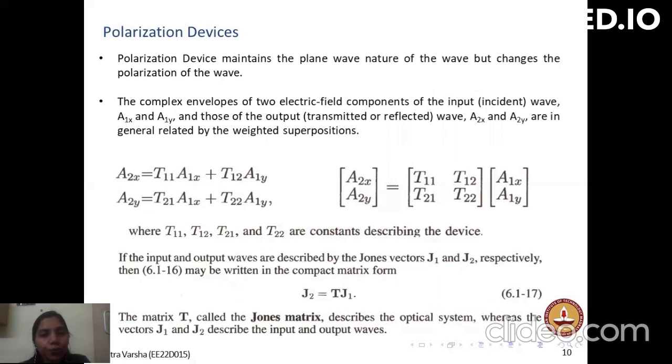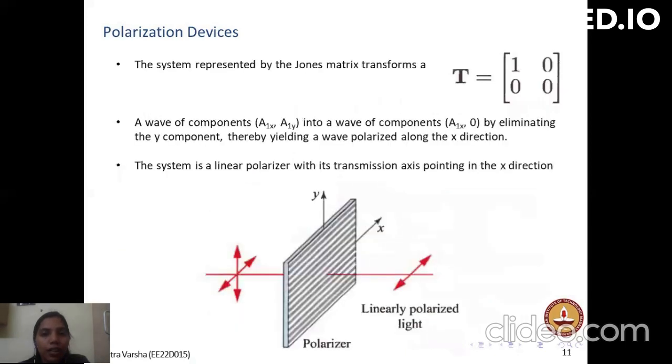Let us consider two complex envelopes of two electric field components incident, and outputs are taken. Output can be transmitted or reflected. The change of the input can be considered through the Jones matrix, which is a transfer matrix relating the output and input. The Jones matrix changes from one device to another device.